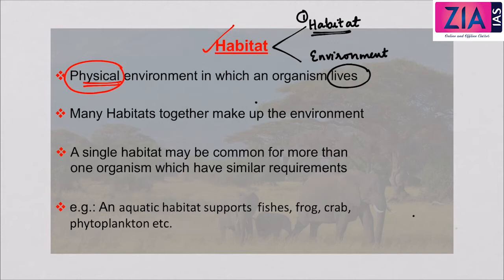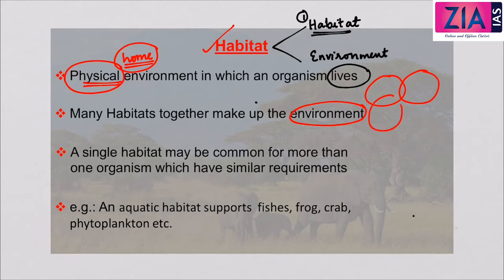For example, our house or our home is the habitat that we have. Likewise, every living organism on this earth has a physical environment in which that organism lives, and this physical environment is called the habitat of that organism. And many habitats together make up the environment. So if many habitats are put together, then this makes the environment. We can say that the environment is a culmination of many habitats, and a single habitat may be common for more than one organism